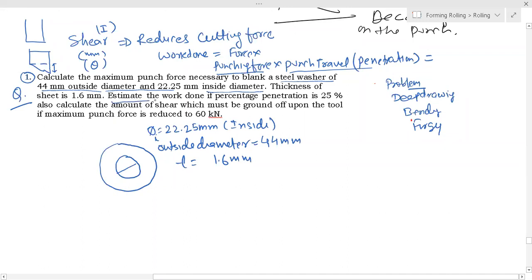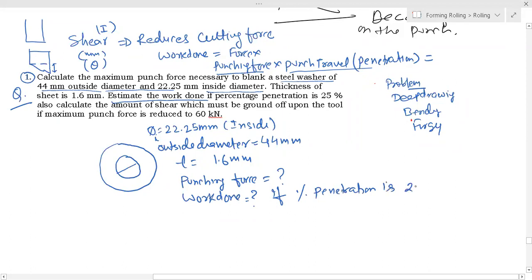Estimate the work done. You have to calculate the punching force, and then the work done, if the percentage penetration is 25% of thickness.